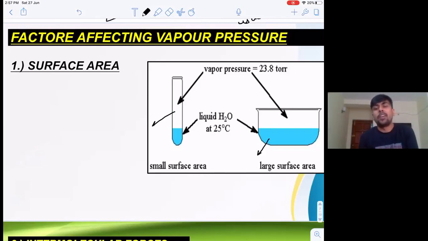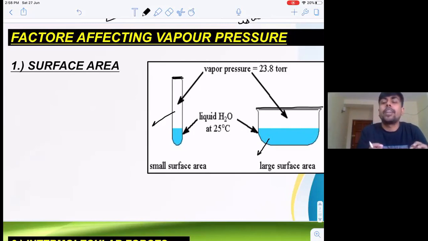You will tell me where I will have high vapor pressure. I am taking the same liquid at the same temperature. The container is closed. The lid is closed, right? Now, which one will exert high vapor pressure? Some of you may say that the first one will have higher vapor pressure. But now let us understand.